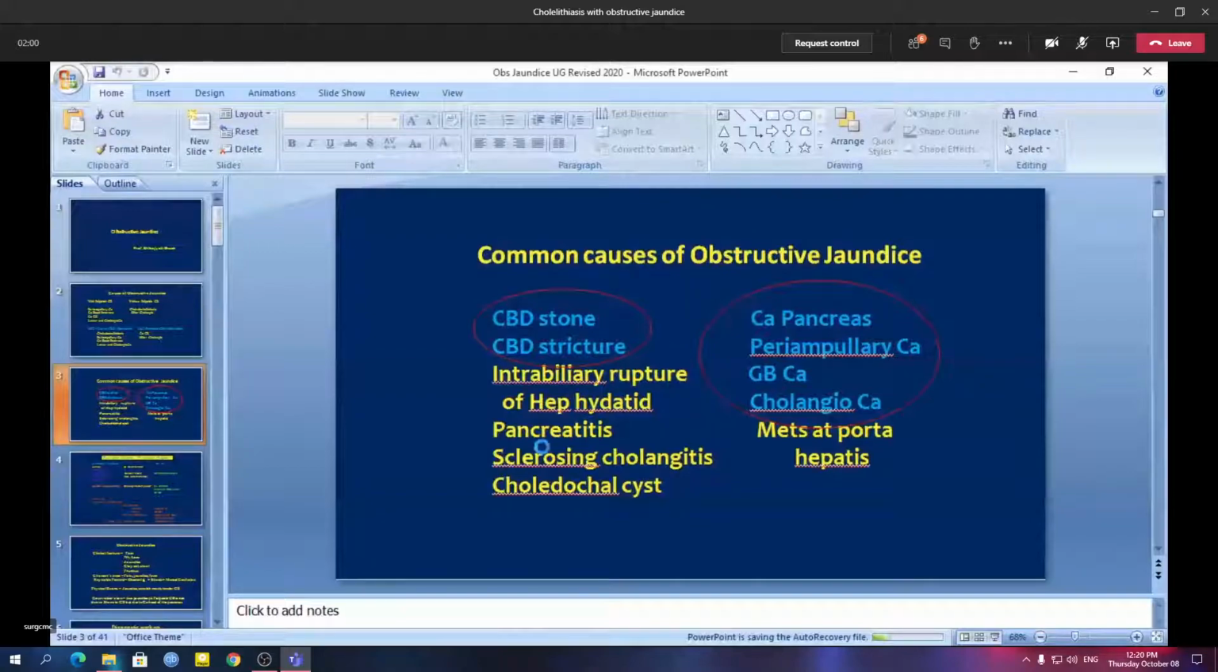So remember this, there are so many classifications of obstructive jaundice. Either you can classify according to the etiology, or according to malignant or benign, or according to the level of obstruction, whether it is the upper part of the bile duct, mid CBD, or the lower part of the common bile duct.